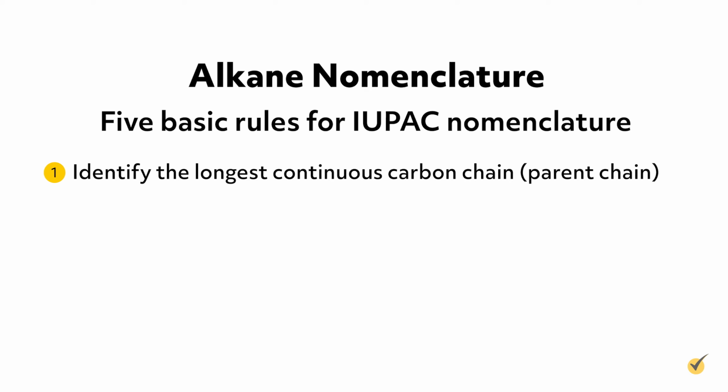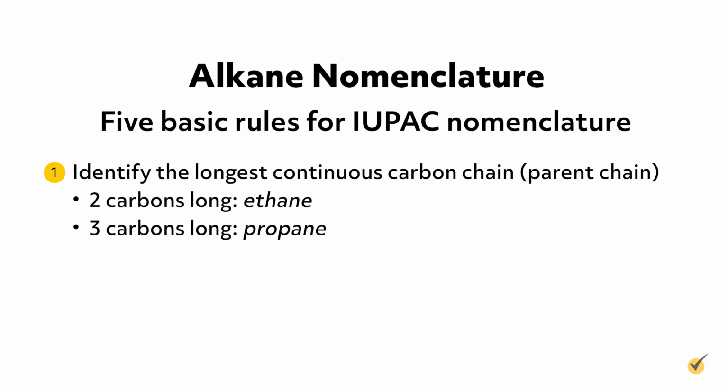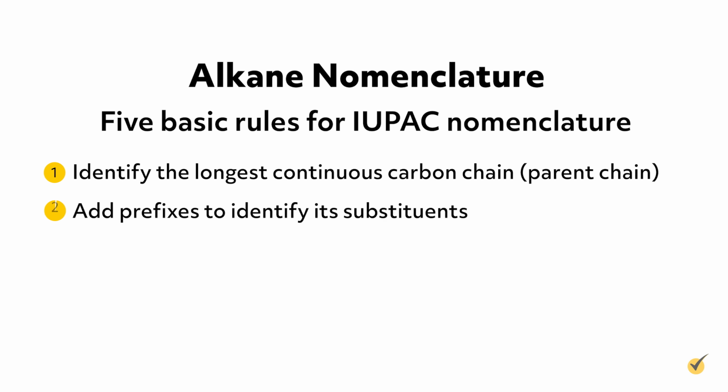First, identify the longest continuous carbon chain, also called the parent chain, within the molecular structure and apply the following convention. If the chain is 2 carbons long, it is called ethane. If it is 3 carbons long, it is propane. And if it is 4 carbons long, it is called butane. Longer chains such as the 5, 6, 7, 8, 9, and 10 carbon chains are named pentane, hexane, heptane, octane, nonane, and decane, respectively. Second, add prefixes to identify its substituents.